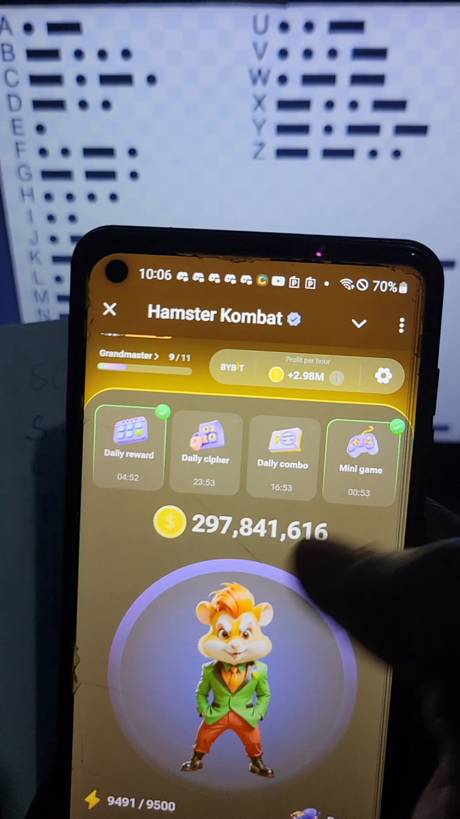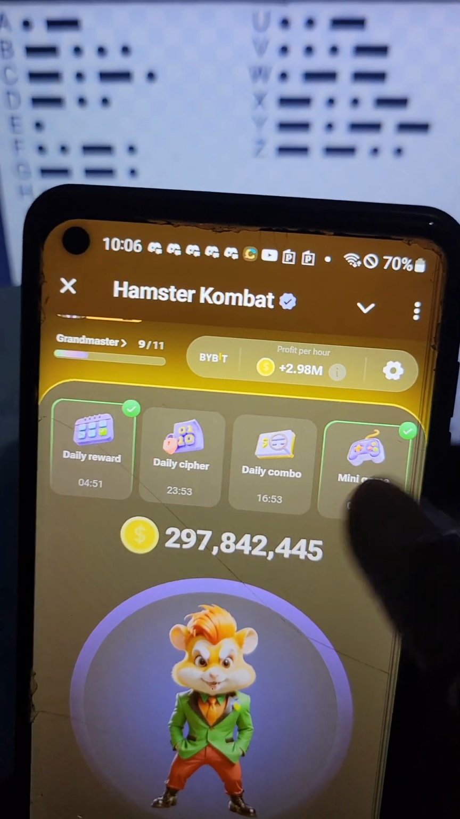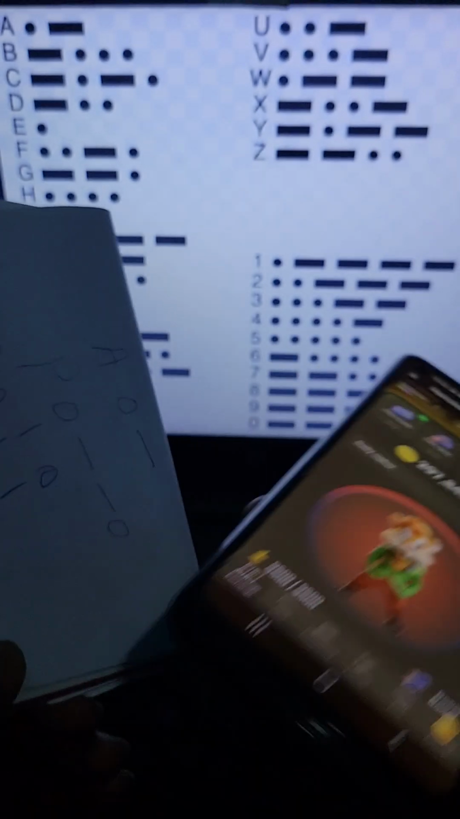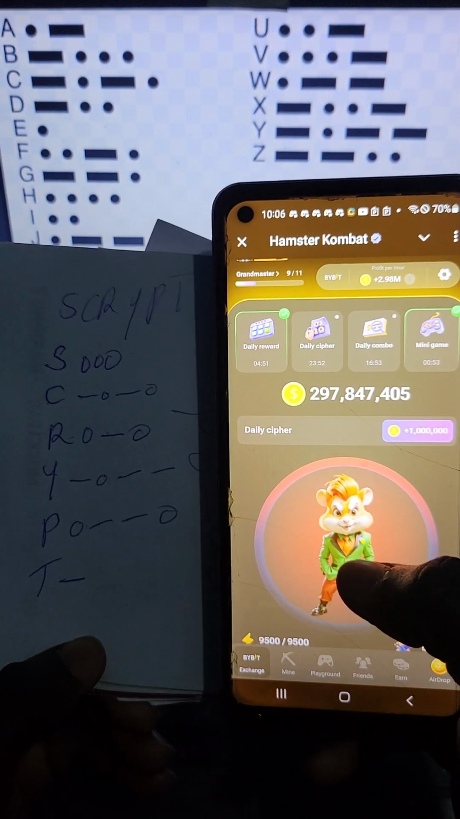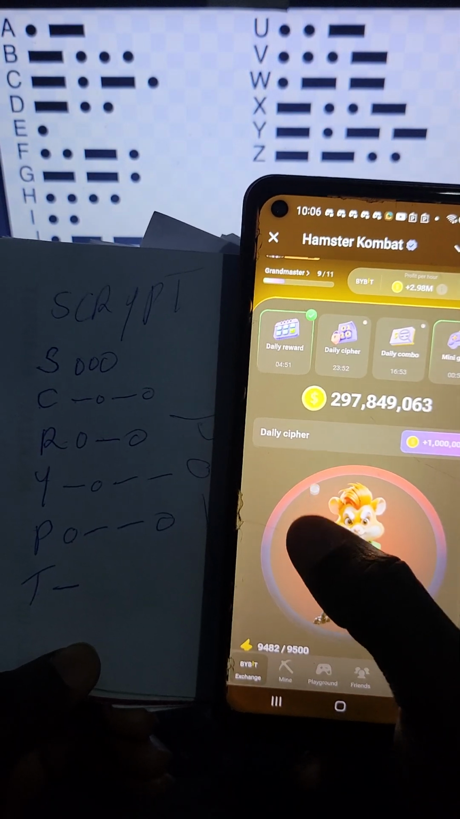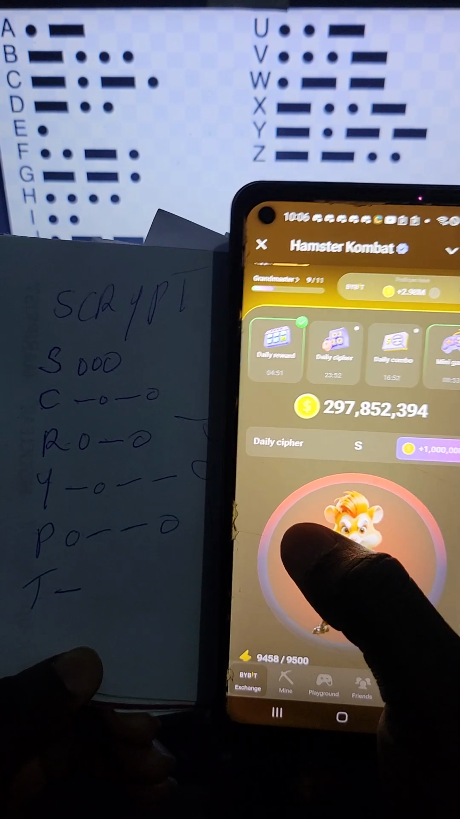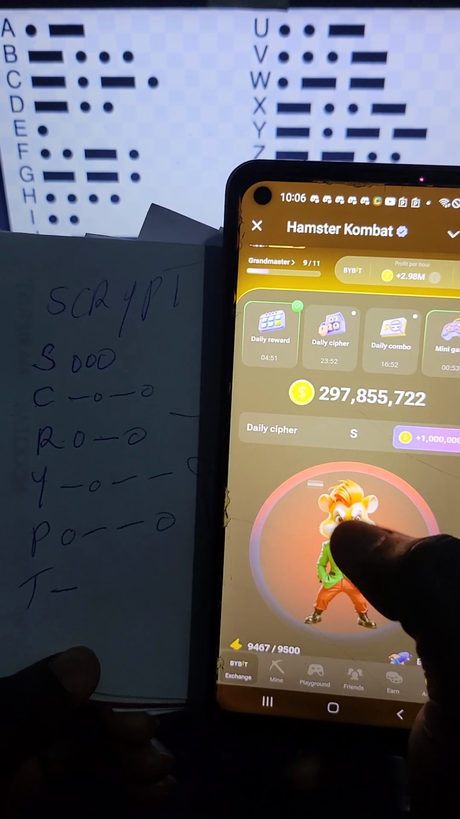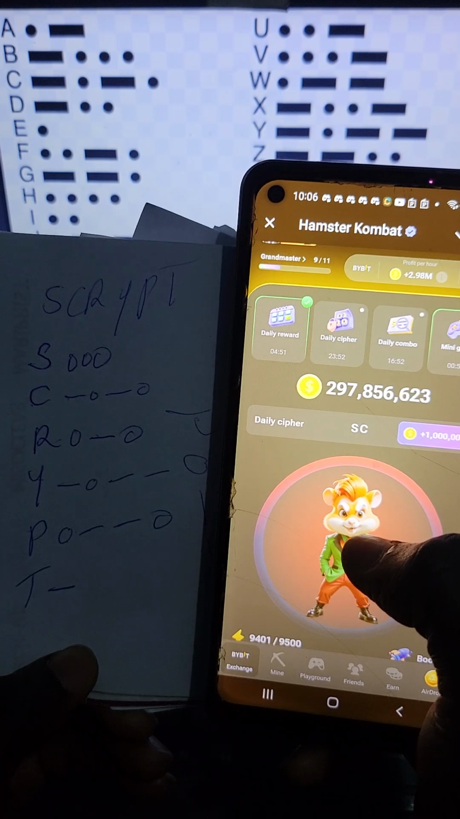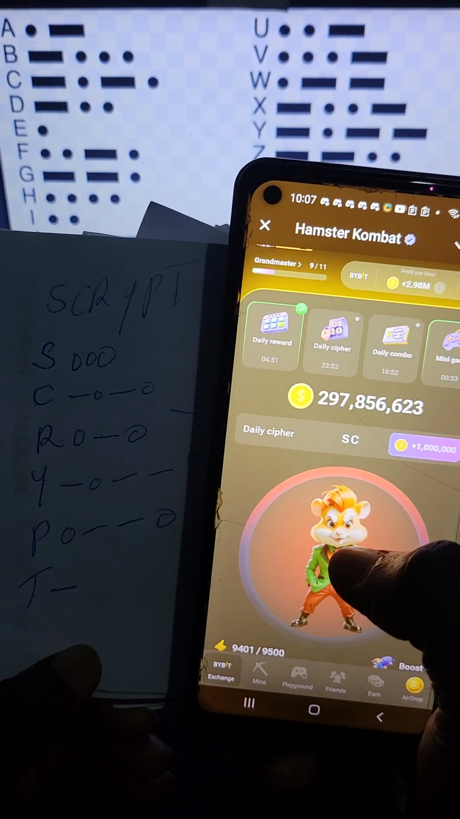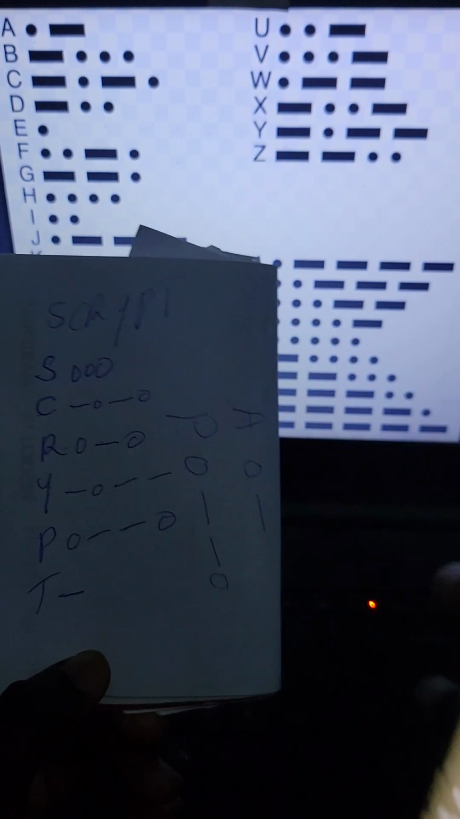Then let us click on Daily Cipher, the second item from the left. Then let us put in the Morse code. We start with S, tap tap tap. Then C, long press tap, long press tap. Then R, tap. Oh, the screen has started again.